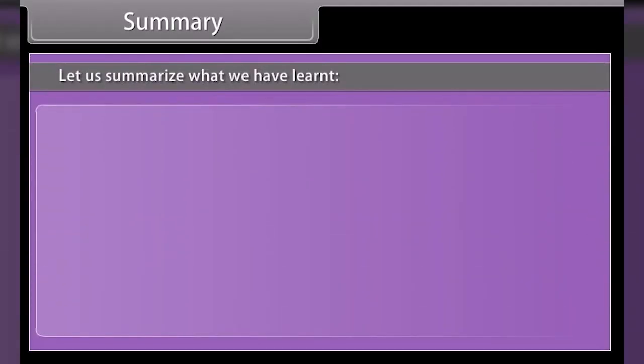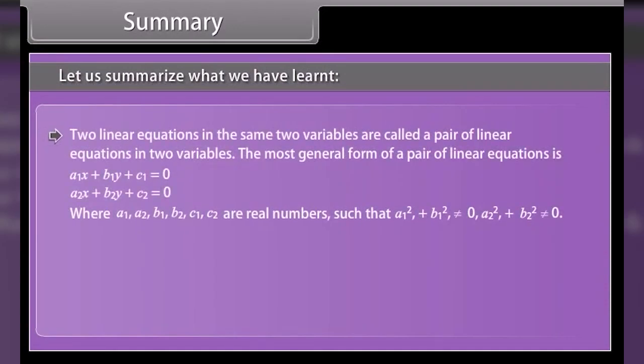Summary. Let us summarize what we have learned. Two linear equations in the same two variables are called a pair of linear equations in two variables. The most general form of a pair of linear equations is a1x plus b1y plus c1 is equal to 0,